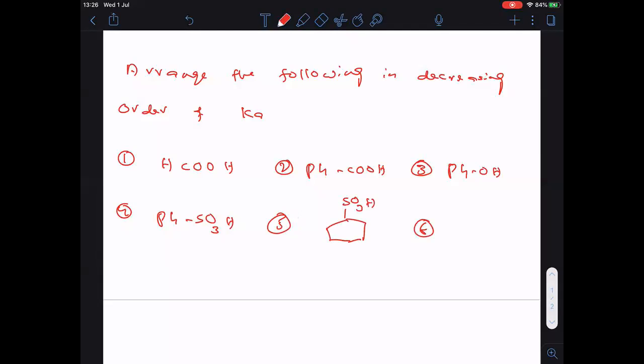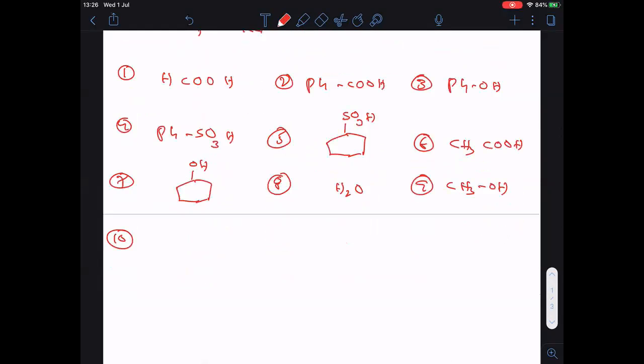And sixth one, acetic acid. Seventh one, alcohol. Eighth one, water. Ninth one, methanol.